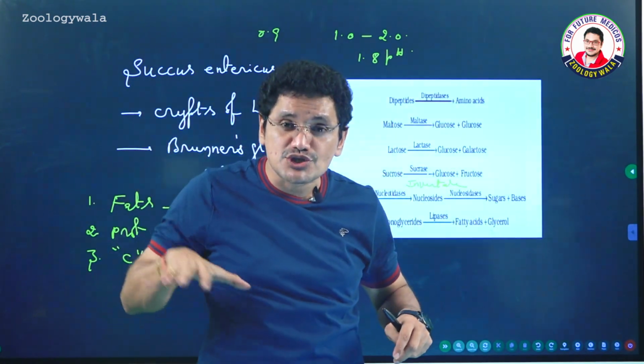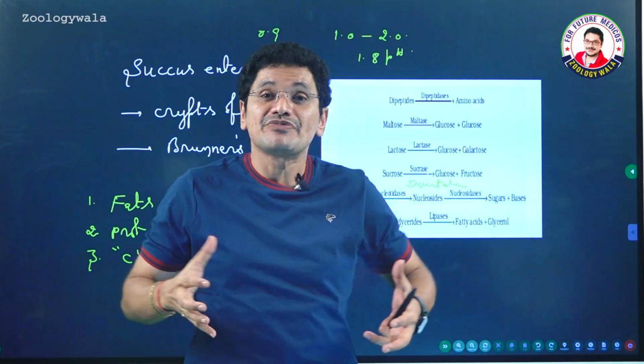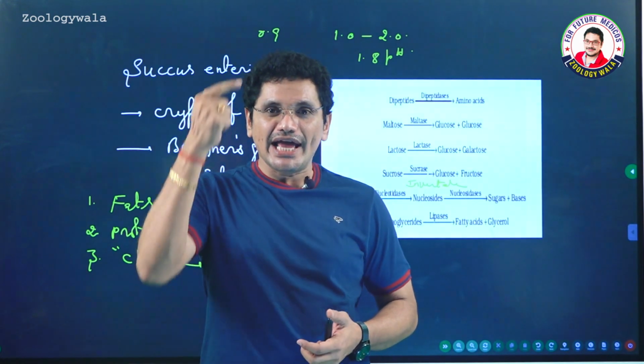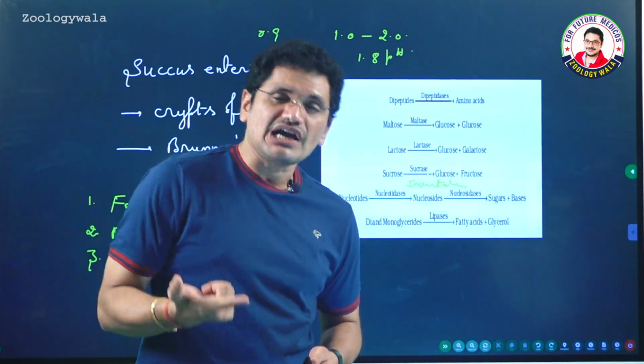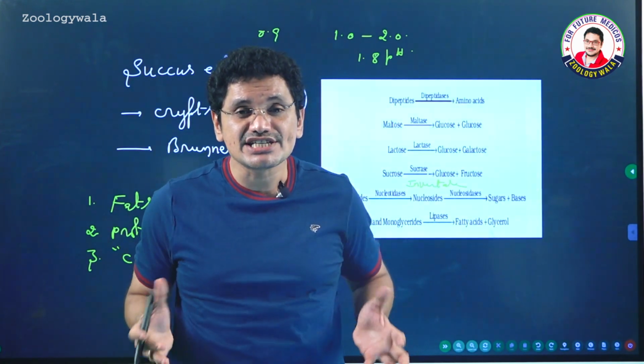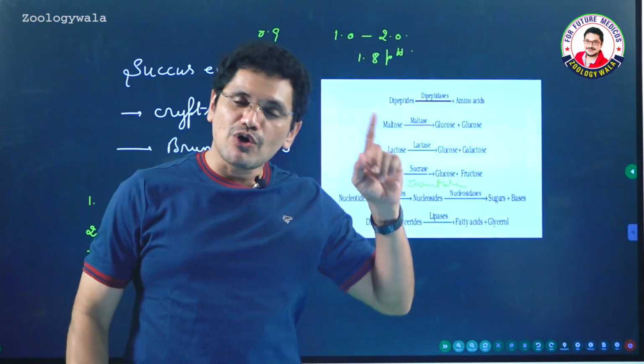Alkaline nature is very important for the activation of enzymes which are present in the intestine. So acidic food is converted to alkaline food, and only then are the enzymes present in the intestine activated. And now what about the large intestine?